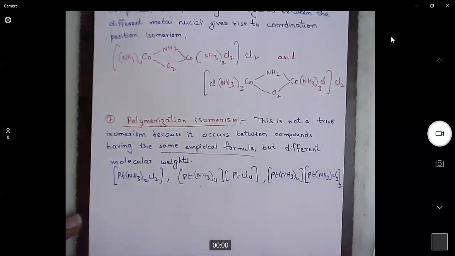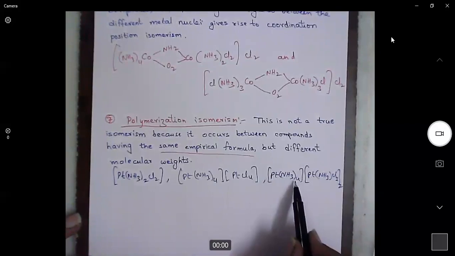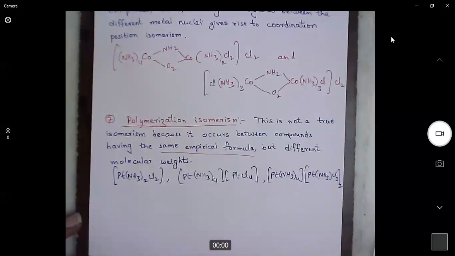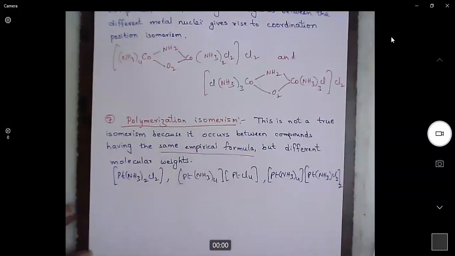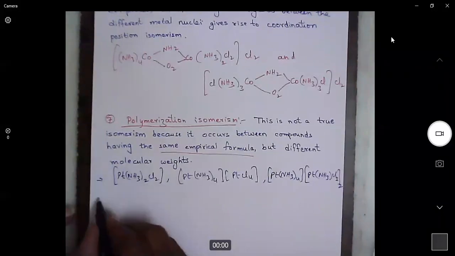Here also, see three platinum atoms because we have two here. So 2 plus 1, three platinum atoms, 2 plus 4, six ammonia, six chlorine. So the ratio of platinum, ammonia, and chlorine is 1 is to 2 is to 2. So different complexes with the same empirical formula will exhibit polymerization isomerism. I'll give you one more example for this.